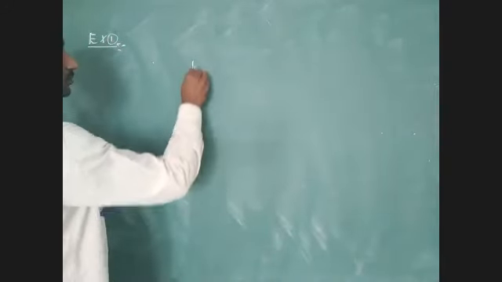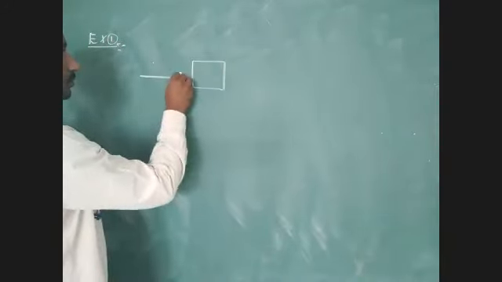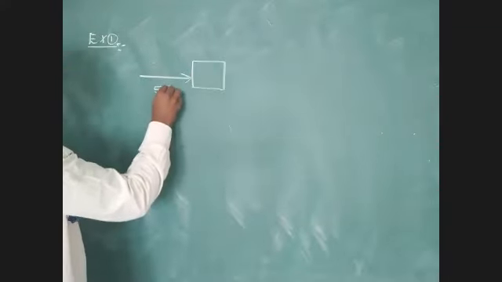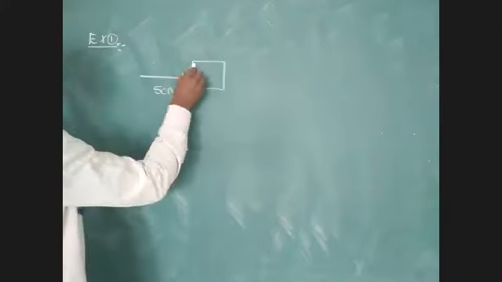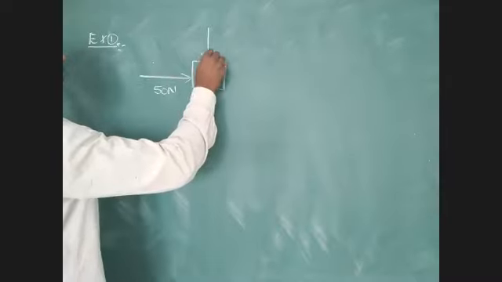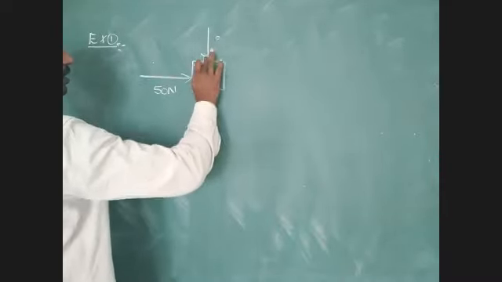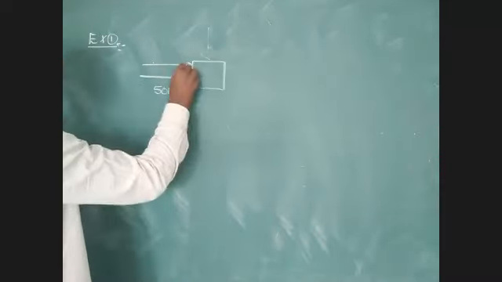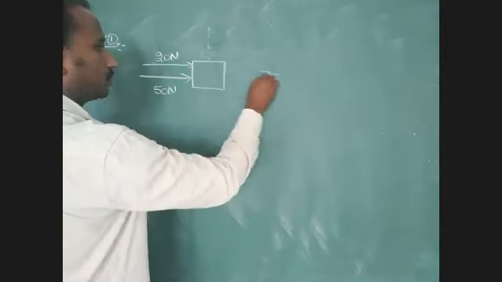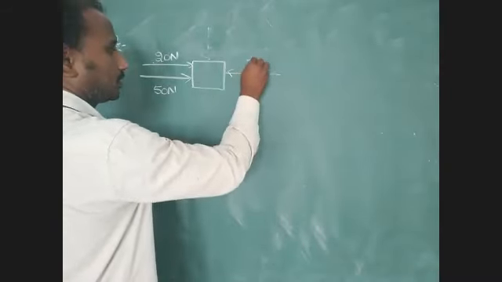Example 1. A force of 20 Newton acts, another force acts 30 Newton.